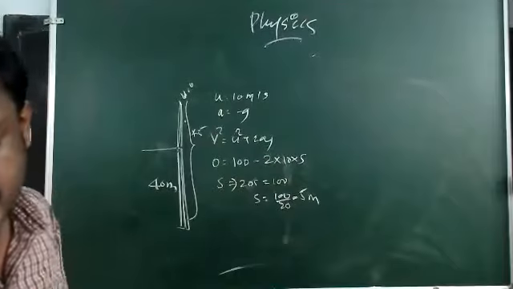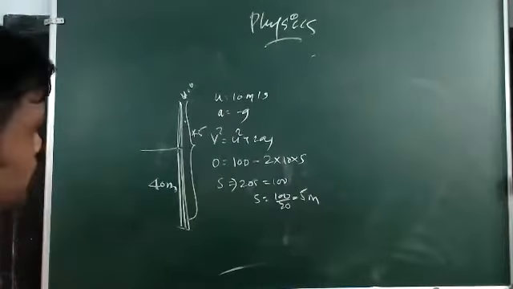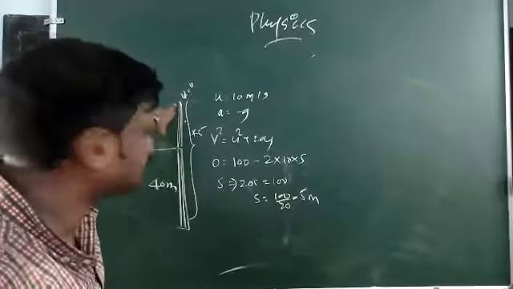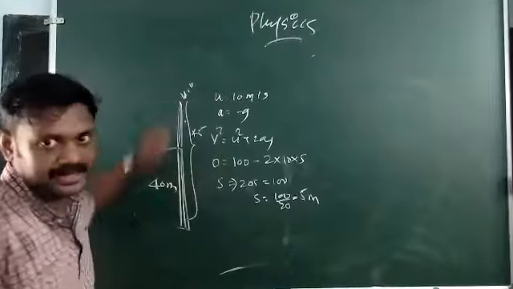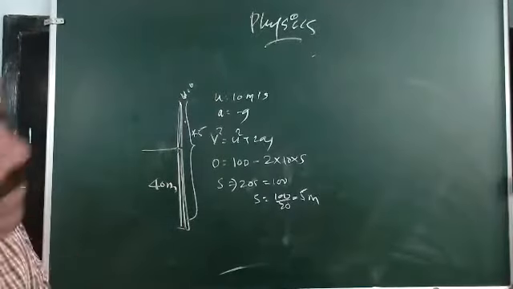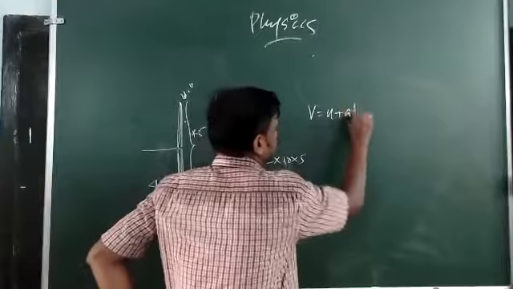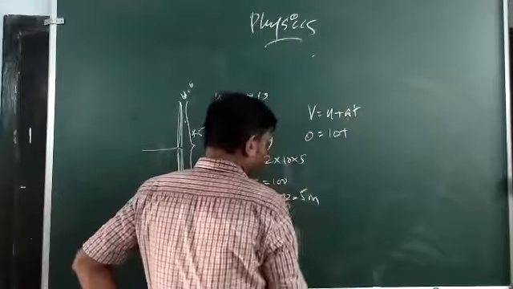So you can find out the time taken to travel from the top of the tower to the maximum height. How much time will it take to reach the maximum height? That you can find out by v is equal to u plus at. What is u? That is 10.